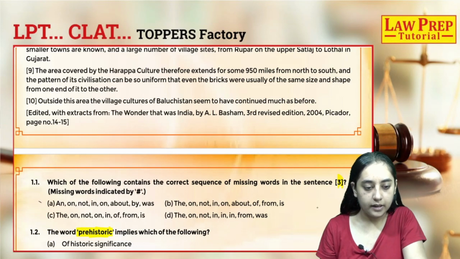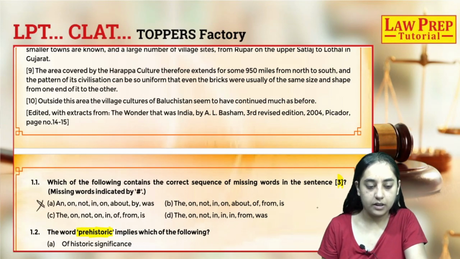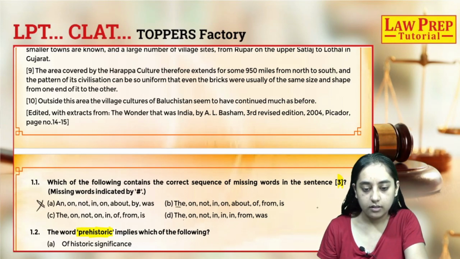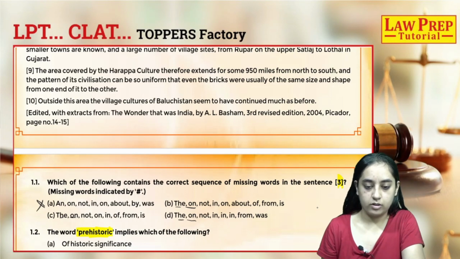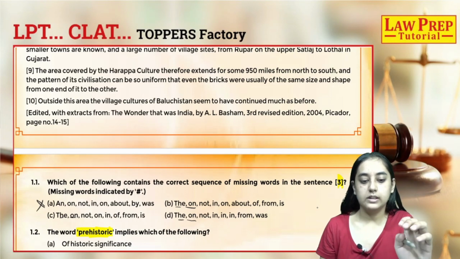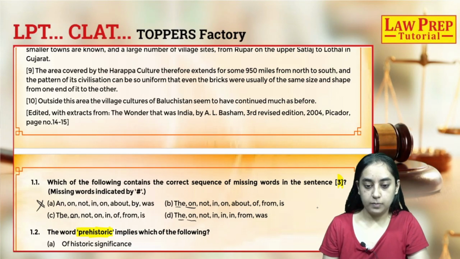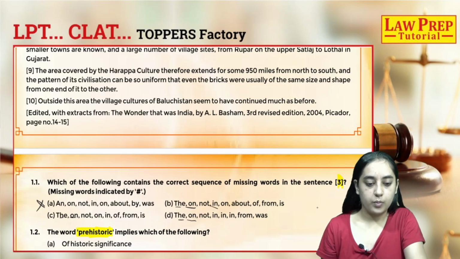Option A will be eliminated because it does not begin with the. Then this also has the. Let's look at the other options also. On. Then not is also common in all 3 options, and the 4th blank is not common. So the 4th blank is different, and we'll directly check whether it's in or on.